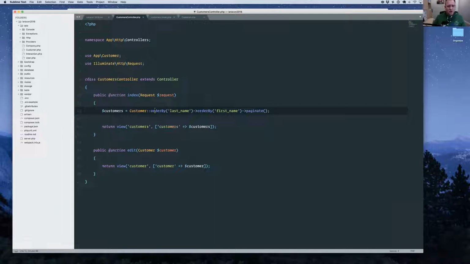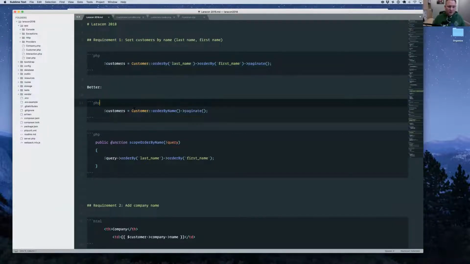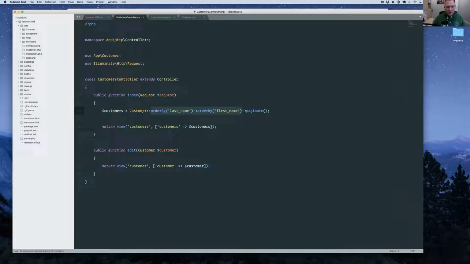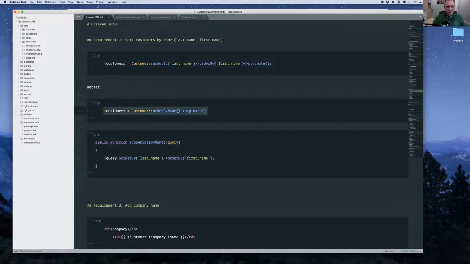Okay, so this is pretty good, but I don't really love that we're exposing this specific database stuff right in our controller here, where we can see the actual columns from the table. I'd kind of rather wrap that up into some type of scope. And you'll see me using scopes a lot during this talk. So let's replace it with this. Let's say customer, order by their name, and then paginate those results.